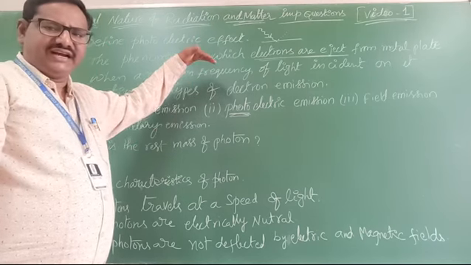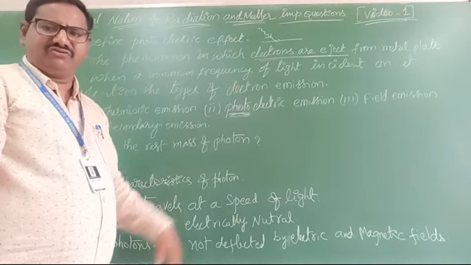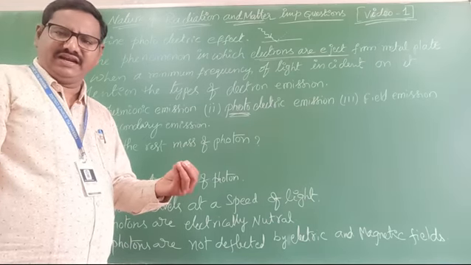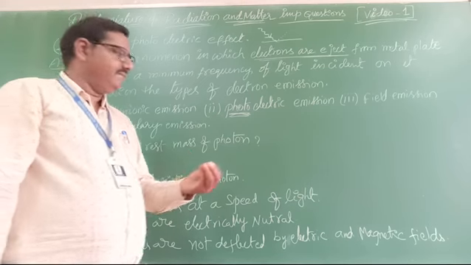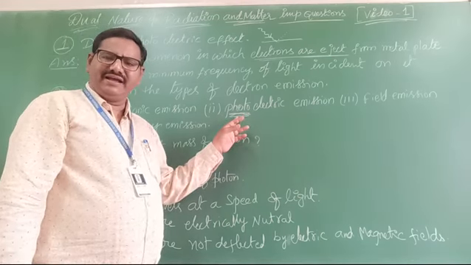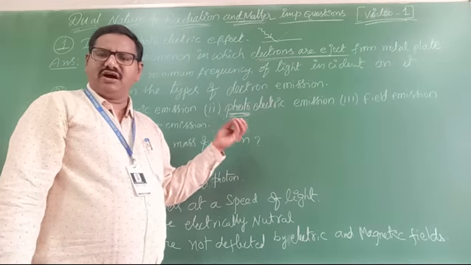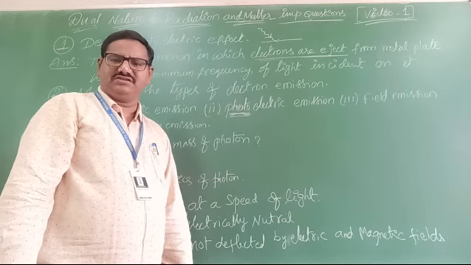When light of a certain frequency is incident upon a metal surface, what we observe is, by receiving that energy, light being a form of energy, everyone knows that, that energy is received by the free electrons, then electrons are excited and they are ejected from the metal surface.